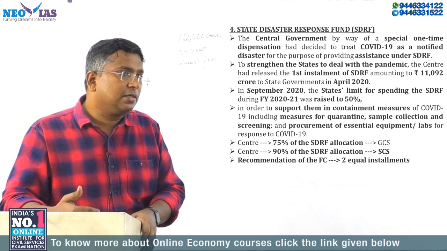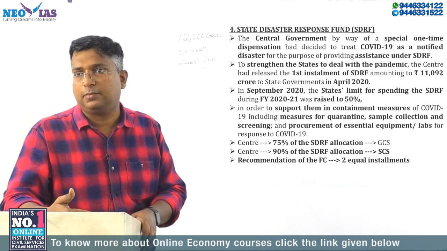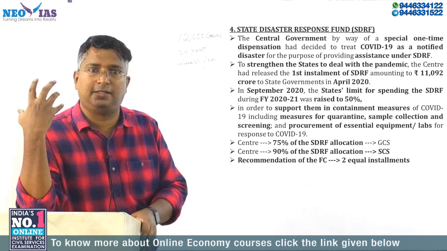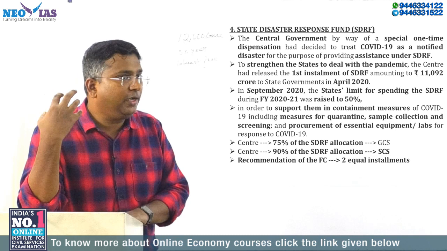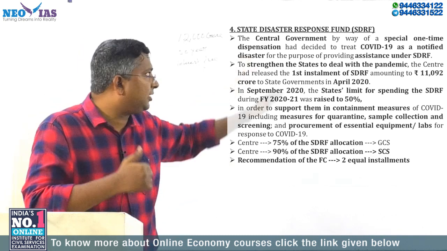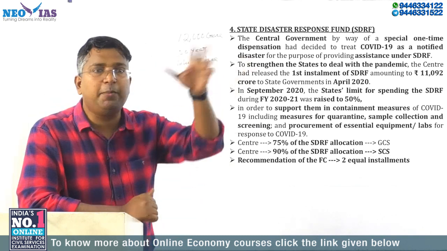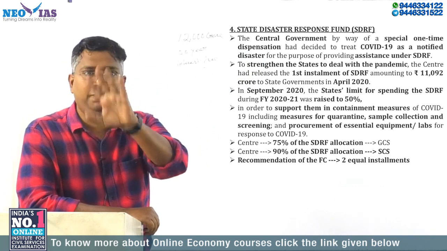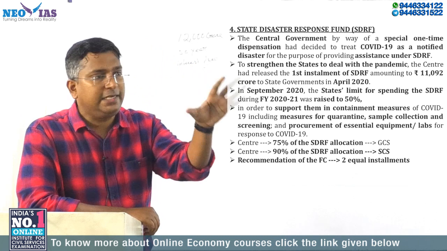Normally, under the Disaster Management Act, the center supports the state. So the majority of this fund comes from central transfers to the states. It is a State Disaster Response Fund, but it is funded mainly by whom? By the center, on the recommendation of the Finance Commission.